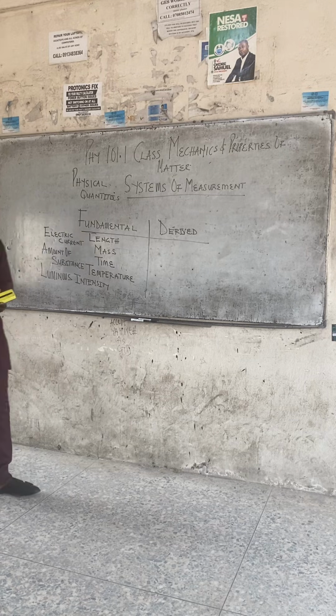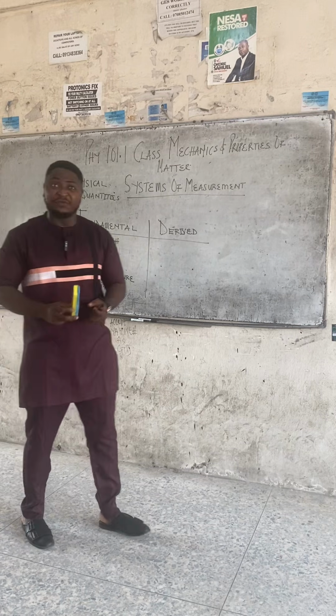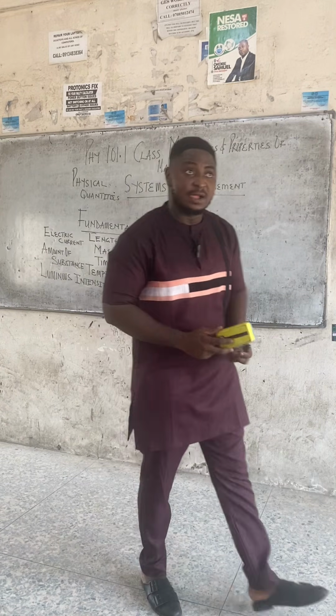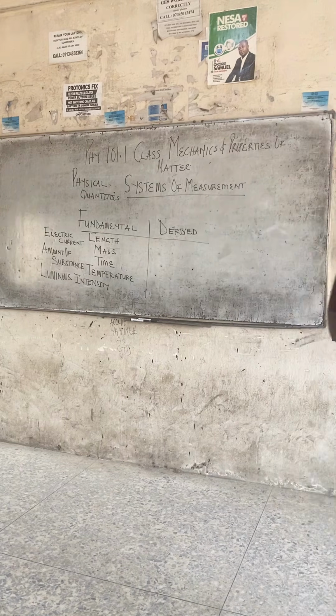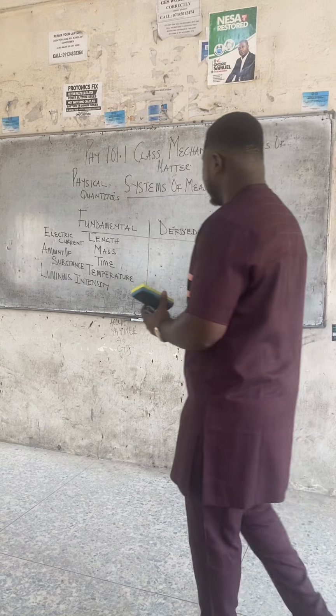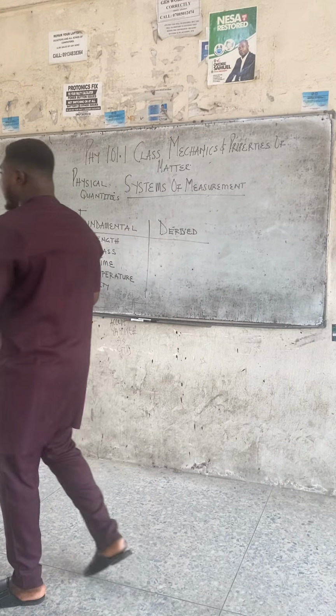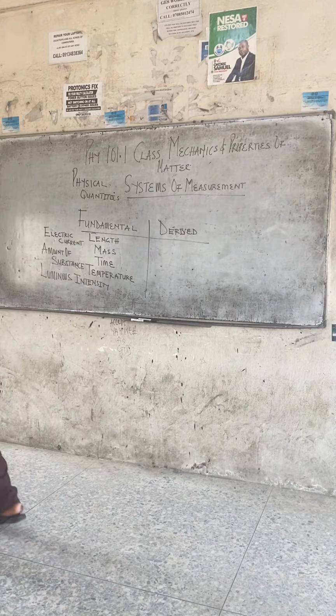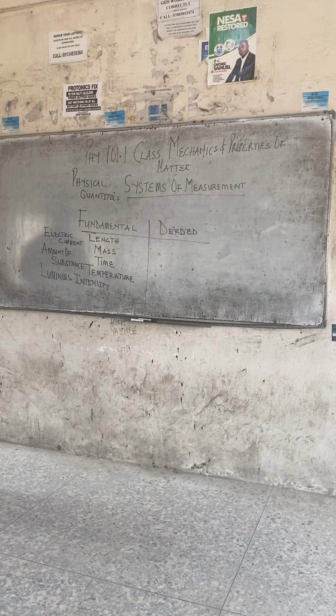Class, as simple as this is, you could be asked in the exam which of these is not a fundamental quantity. So we have 7 fundamental quantities: length, mass, time, temperature, electric current, amount of substance, luminous intensity. Write down.